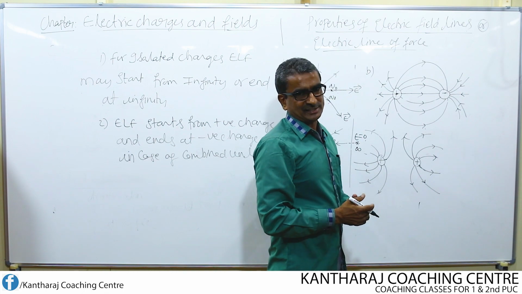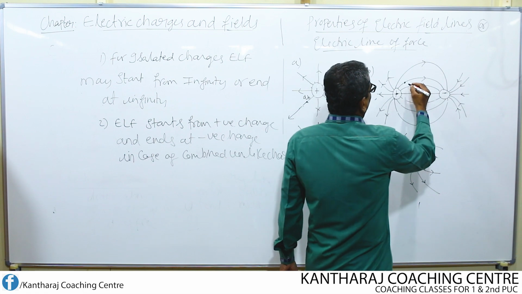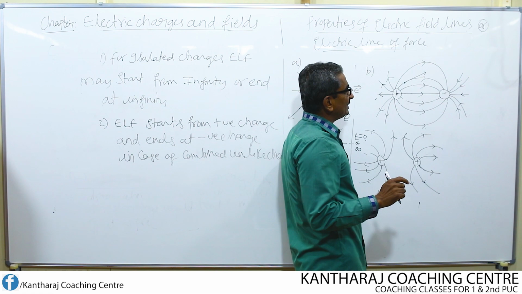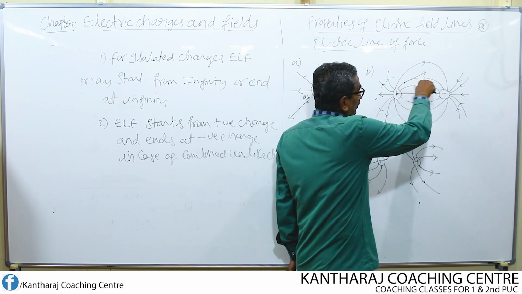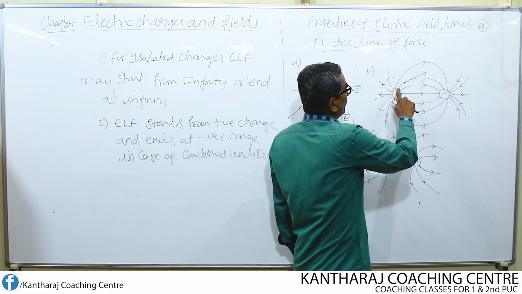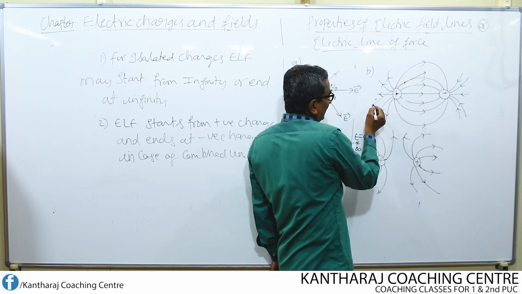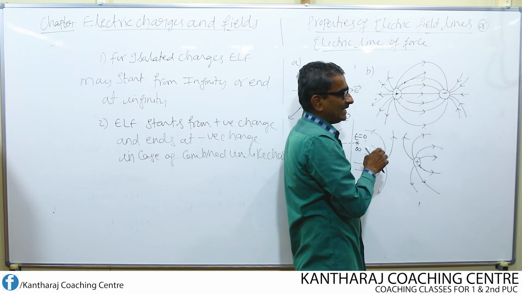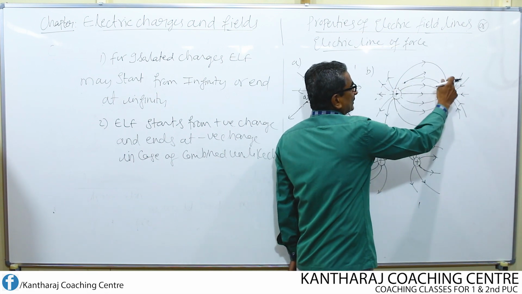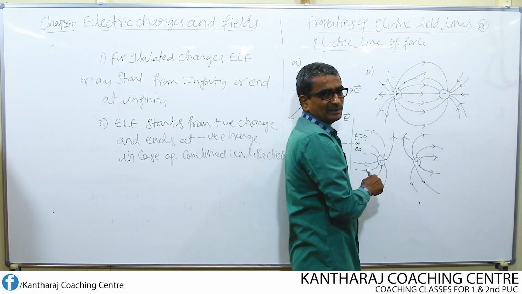drawing a tangent. Suppose I want to find the direction of electric field at this point, all that I am going to do is draw the tangent like this. Draw the tangent pointing towards the negative charge, because lines of force start from positive and end at negative. We can also draw the tangent like this. Look here, like this. This is not the right way of putting the tangent, because here lines of force are starting from positive and ending at negative. That's why the tangent direction should be from positive to negative itself.